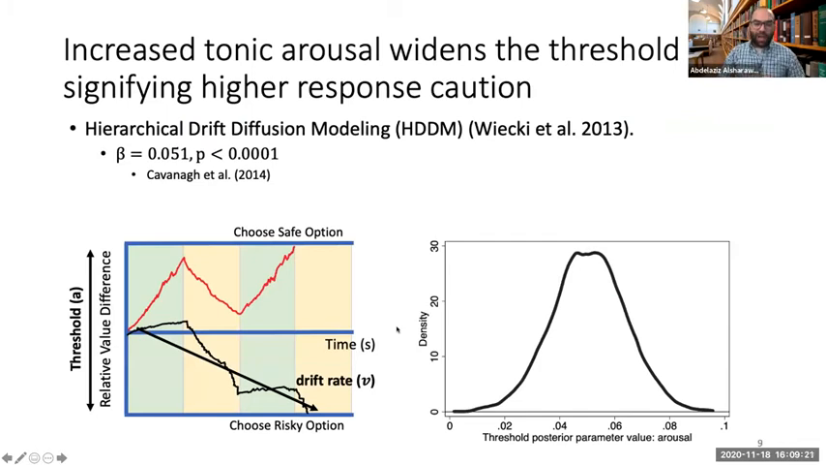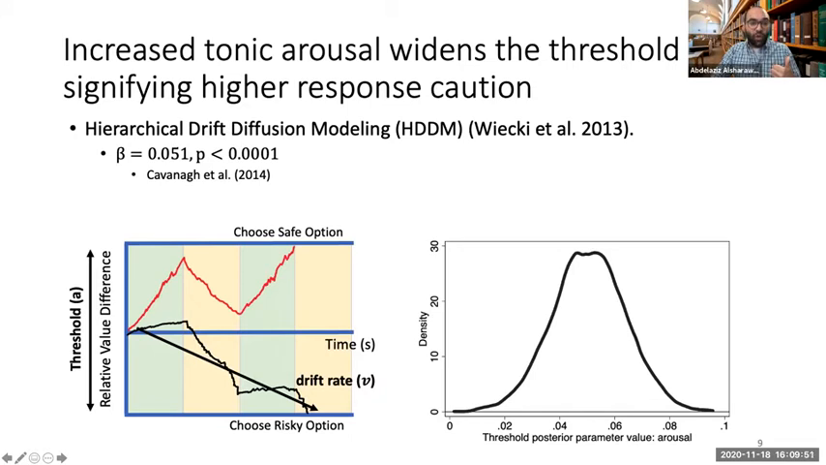And now I'll start off with a pretty simple drift diffusion model that takes arousal into consideration and allows its parameters to vary with arousal. In a nutshell, the drift diffusion model is a computational model of decision process where evidence is accumulated over time in favor of one of the alternatives. Once a participant collects enough evidence in favor of one of the alternatives, they choose it.